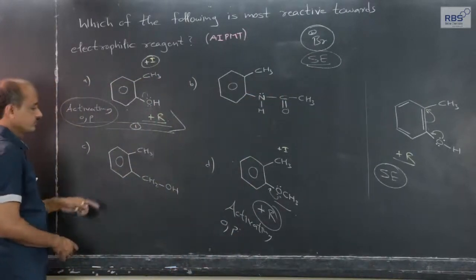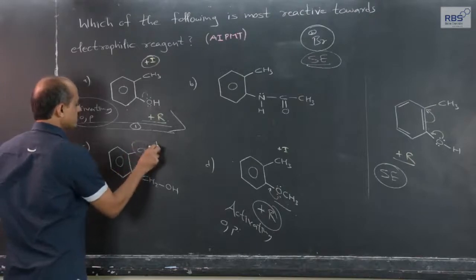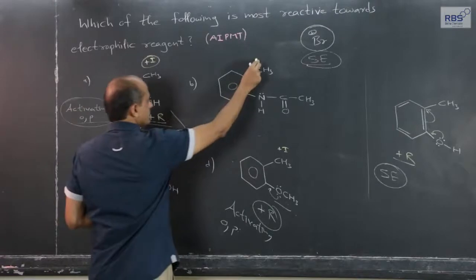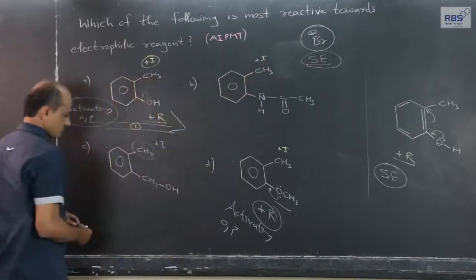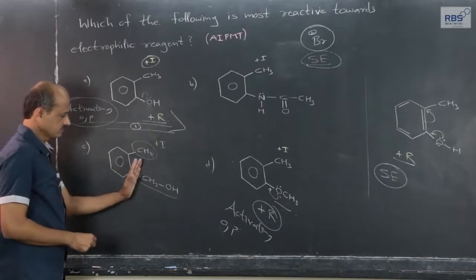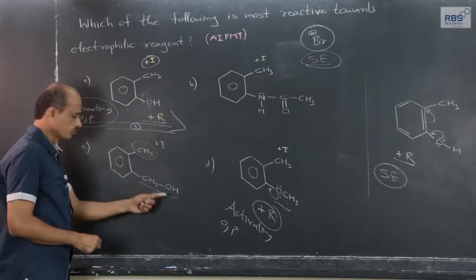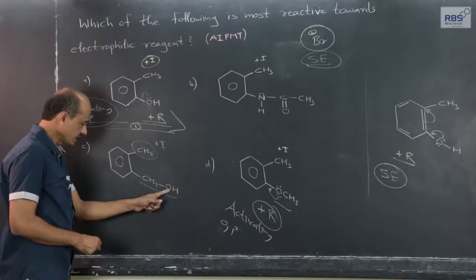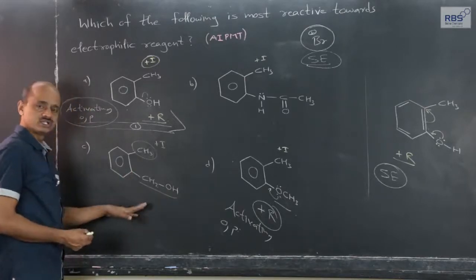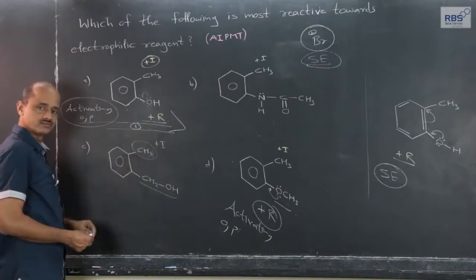What about this? Here the plus I effect, that is the common thing. Now, it is common in all the 4 options actually, here also plus I effect. And this group, this is a methylene group, CH2 group, this is an alcoholic OH group, not directly attached to the aromatic carbon. So, this is not going to develop a resonance effect, only inductive effect.